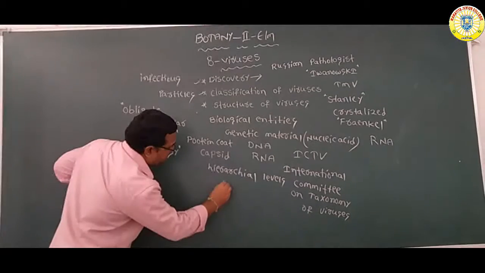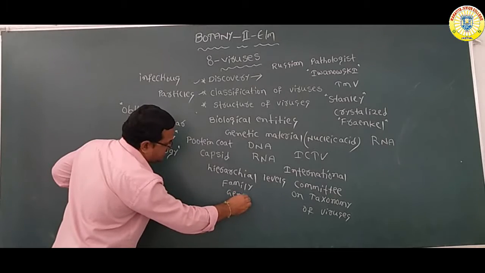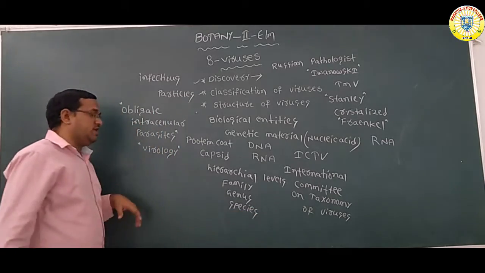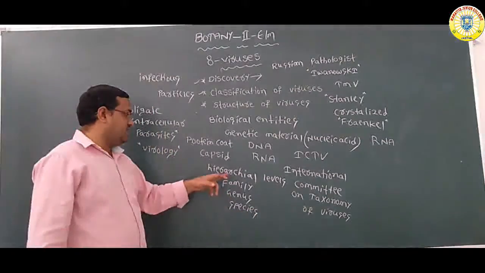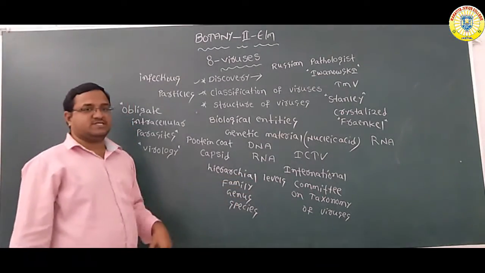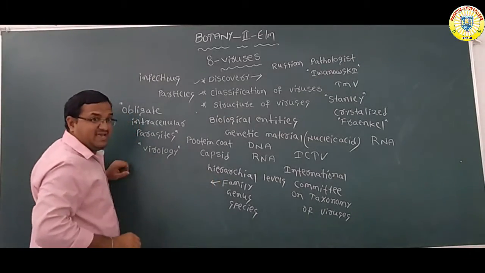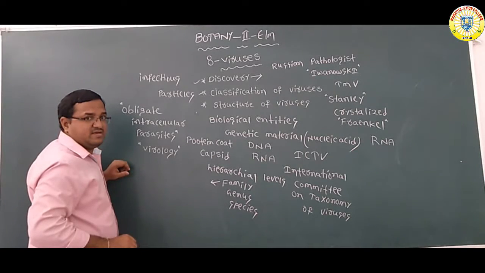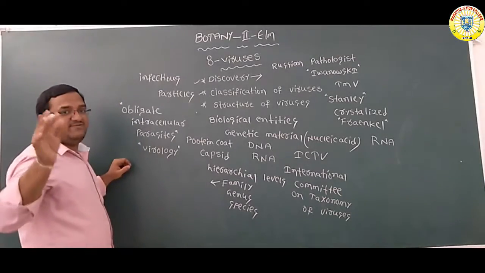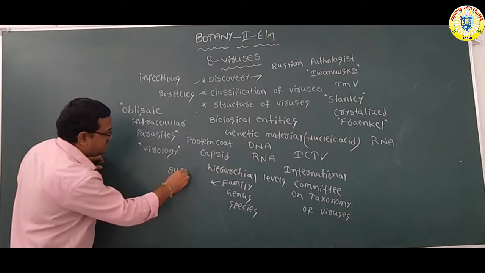The three are: one is family, second genus, third species. These three are the hierarchical levels of the virus: family, genus, species. But according to the ICTV, the family name ends with one suffix.